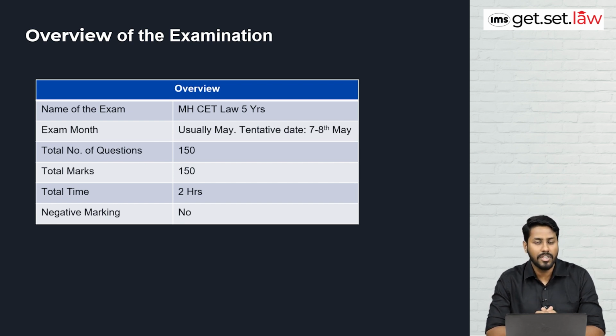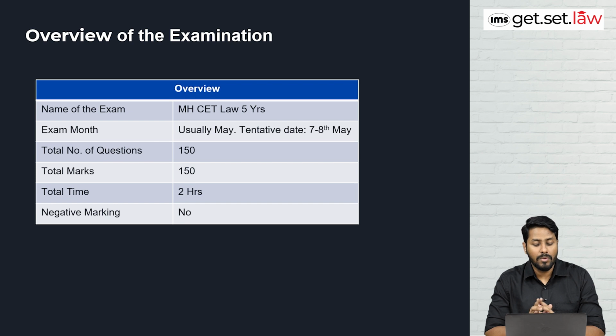So when we talk about this particular examination, first of all, we are going to discuss the overview of the examination. Then we are going to discuss the bifurcation of marks. And in the end, we will be discussing the detailed syllabus of MHCET Law. When we talk about the overview, the tentative month is May, and they have released the dates also. Tentative dates are 7th and 8th of May.